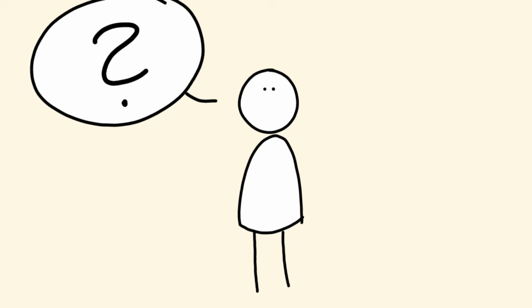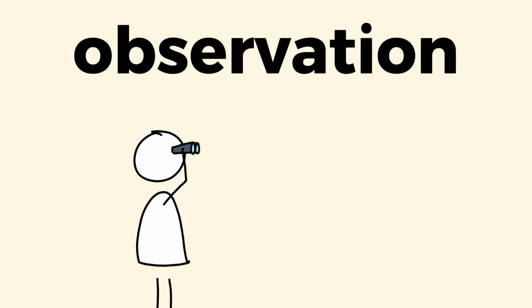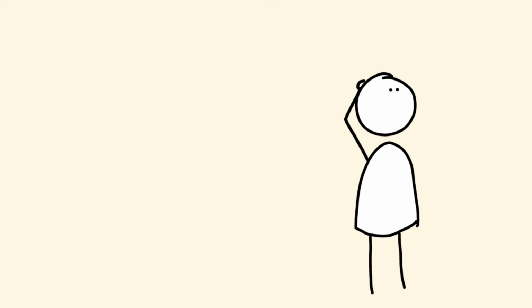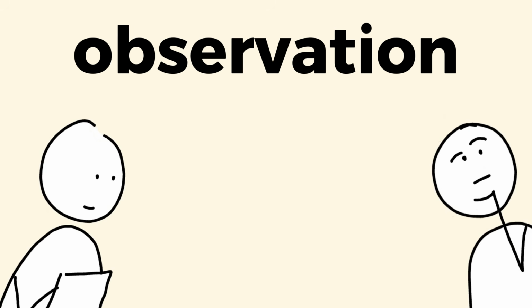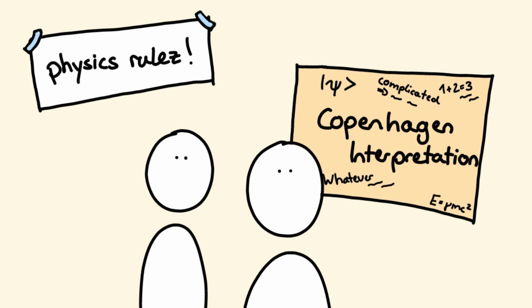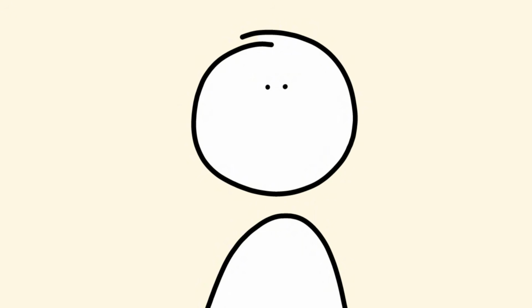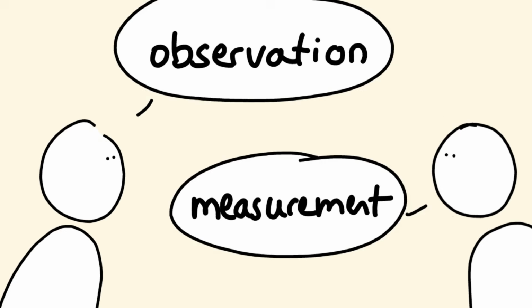Of course, this raises a lot of questions, like why? Why does this happen? And if the answer is because of the observation, then we want to know what observation actually is and how it does this. So how does standard quantum mechanics, how does the Copenhagen interpretation of quantum mechanics define observation? Spoiler alert, it doesn't. Oh, we'll get there. But first, to understand why that's the case and what this means for us, we have to take a closer look at the words observation and measurement.